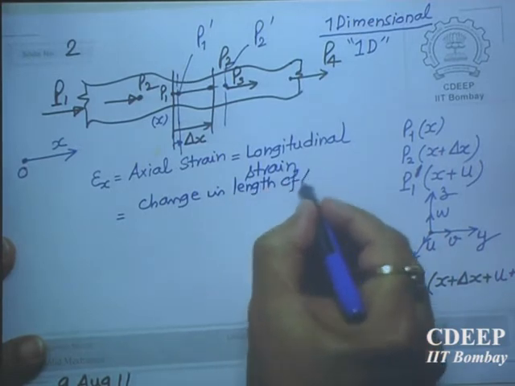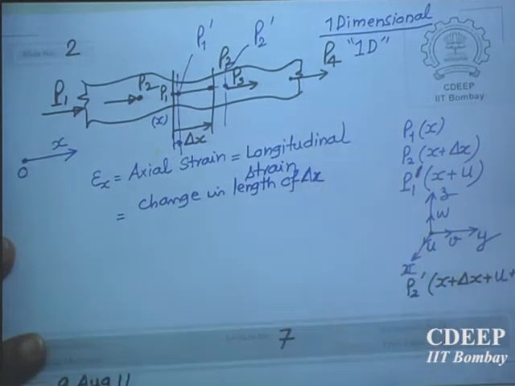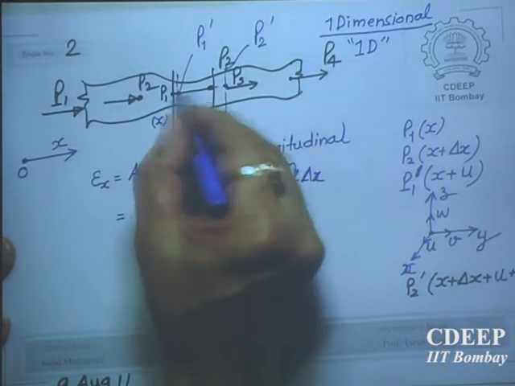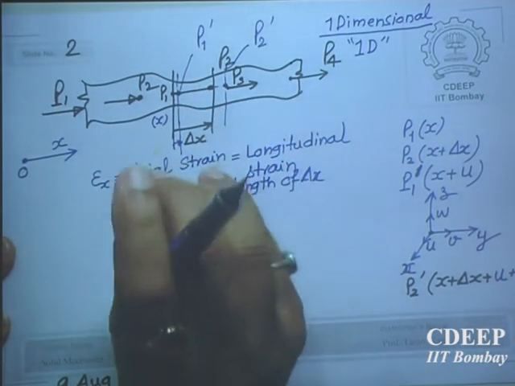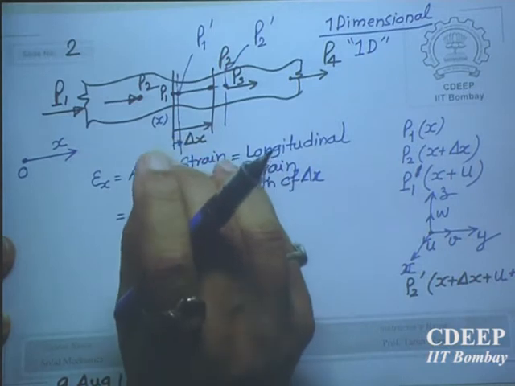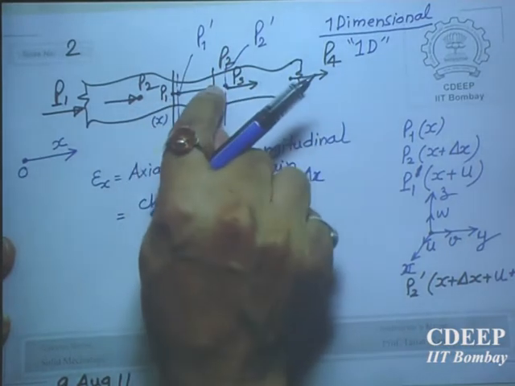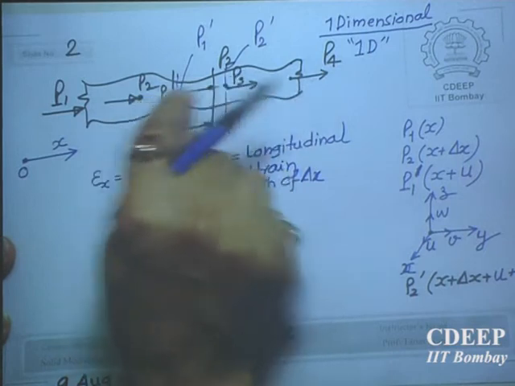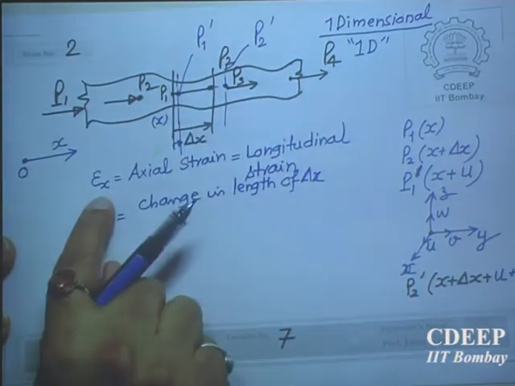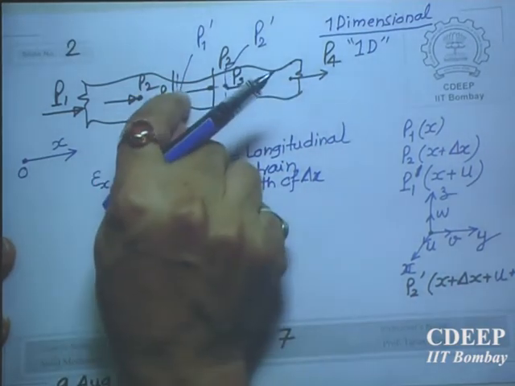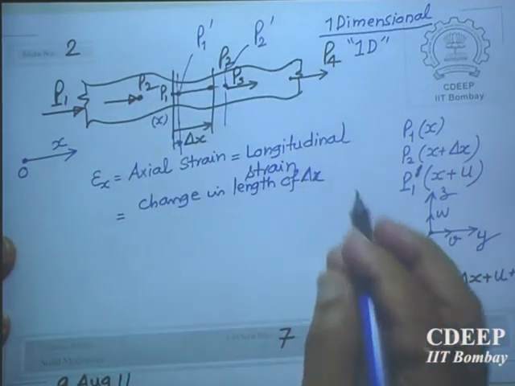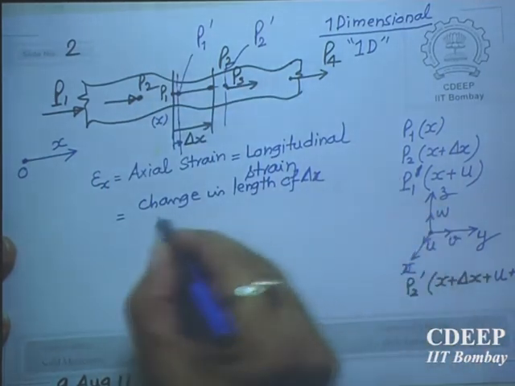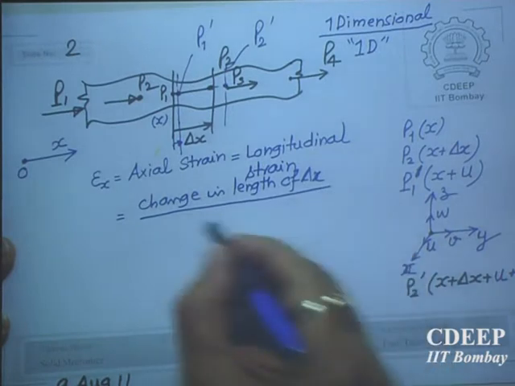By the way, where are we finding out this epsilon x? At point P1. Strain is defined at a point. So P1 and P2 are very close. So this is strain defined at point P. We are defining strain. So this is change in length of delta x divided by original length.